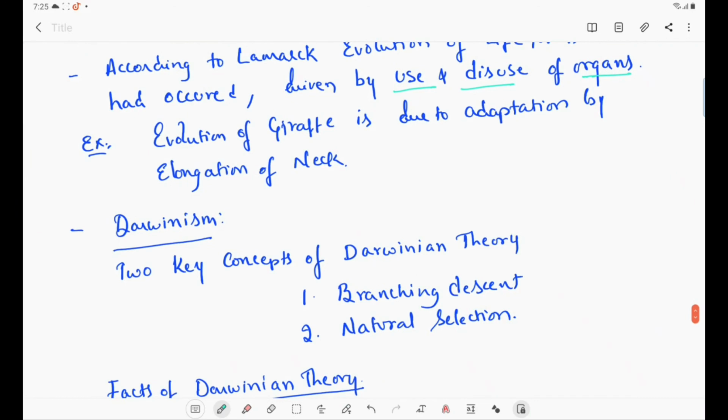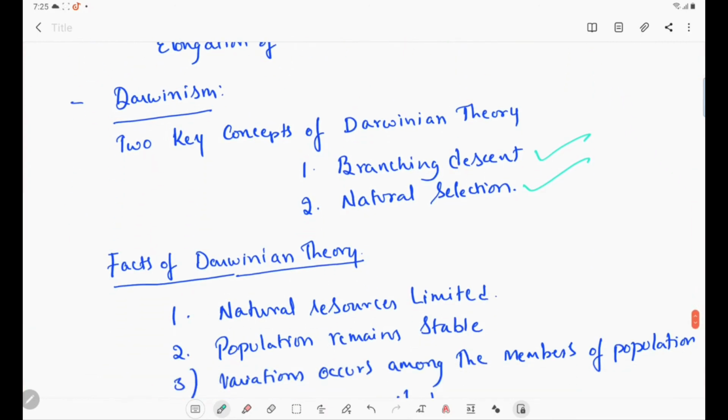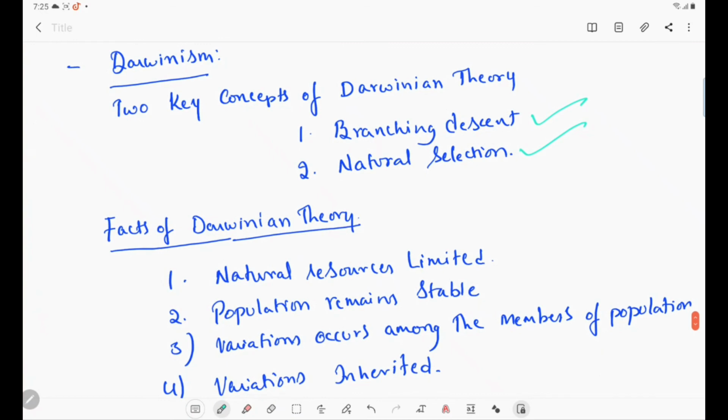Then we see Darwinism. There are two key concepts for Darwinism: one is branching descent and the other is natural selection. Facts of Darwinism: if you see the facts of Darwinism, natural resources are limited. It's a very important point, this one.